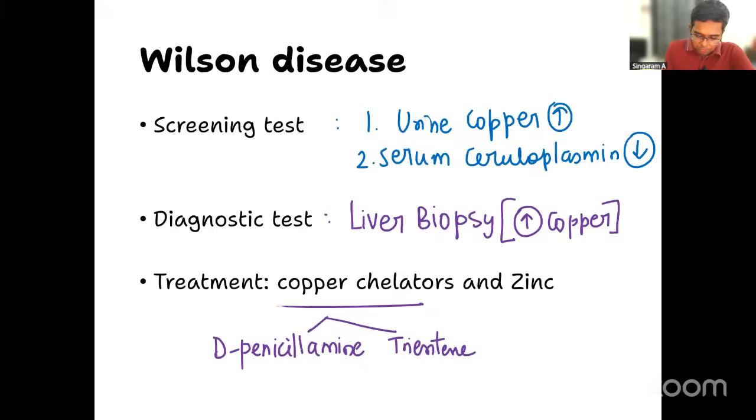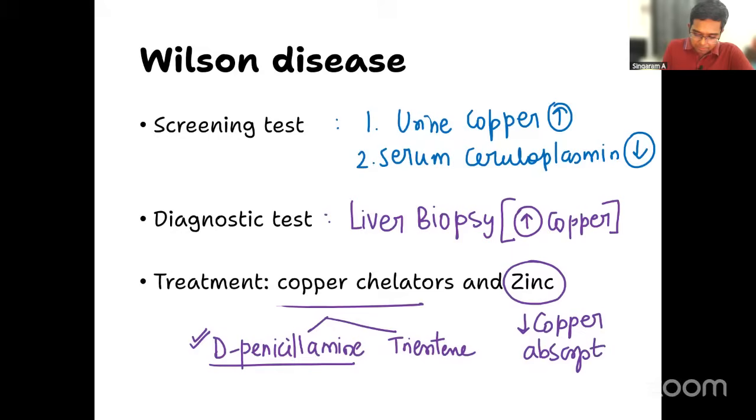Okay, the commonly used one is D-penicillamine as the copper chelator. And second, long-term treatment is in the form of zinc. What does the zinc do? It decreases the copper absorption from the intestine. That's it. So the initial management will be mainly about chelators and long-term management will be about zinc treatment, which will decrease the copper absorption, right?